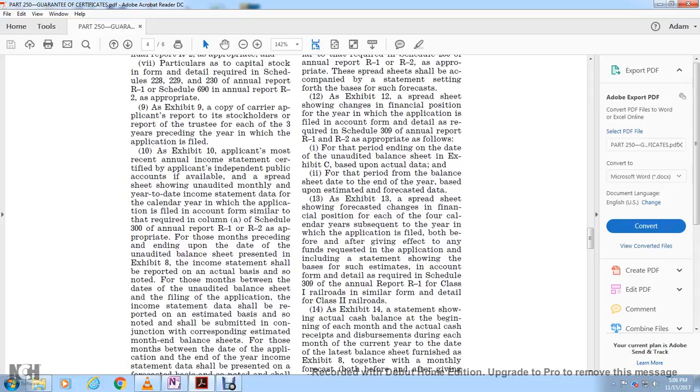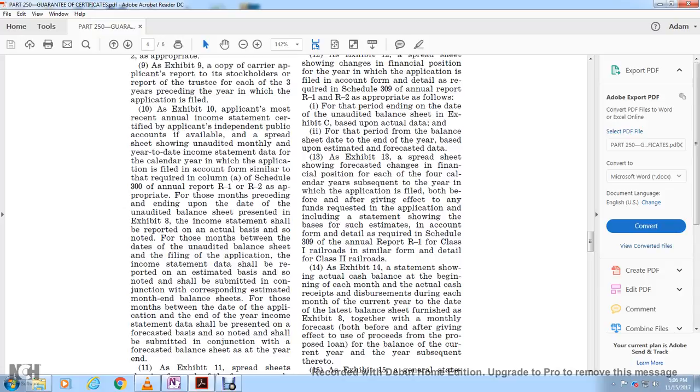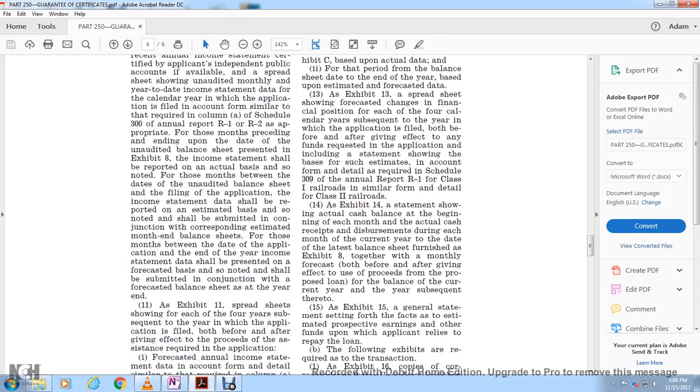The data shall be reported on an estimated basis, so noted, and shall be submitted in conjunction with corresponding estimated month-end balance sheets for the months between the date of the application and the end of the year. Income statement data shall be presented on a forecast basis, so noted, and shall be submitted in conjunction with a forecast balance sheet as of the year end.